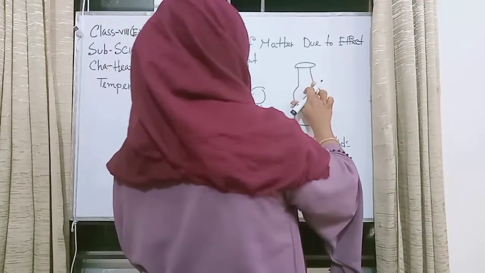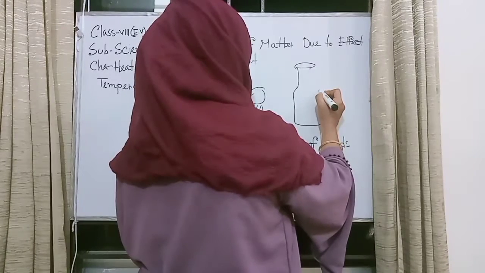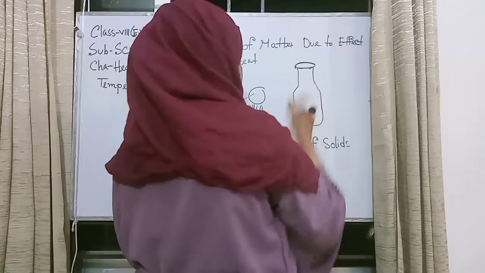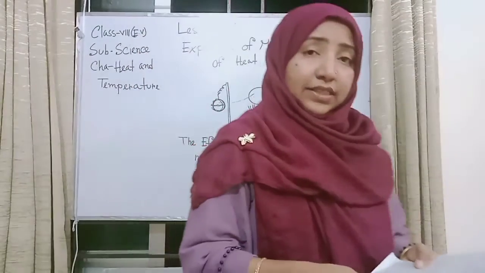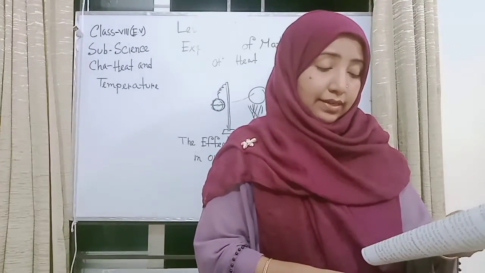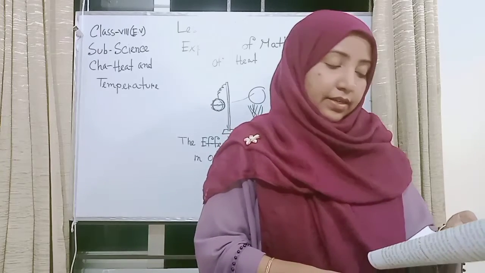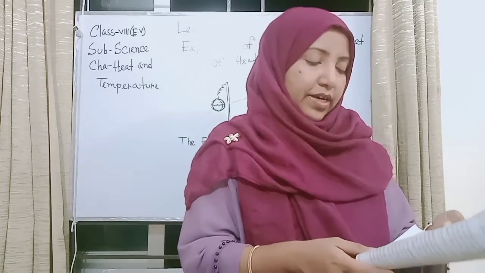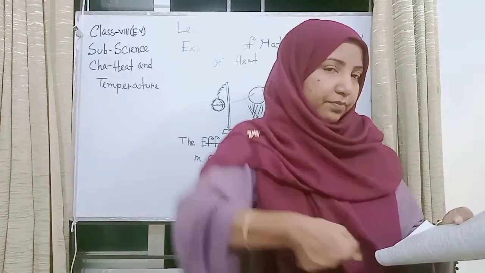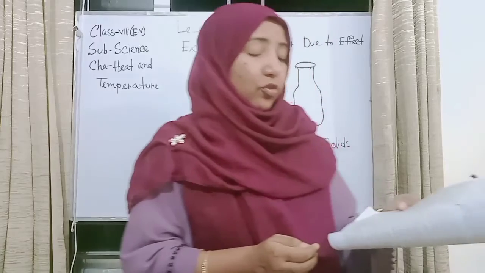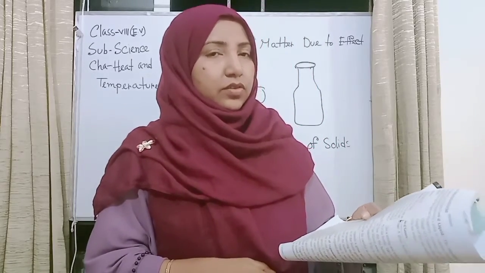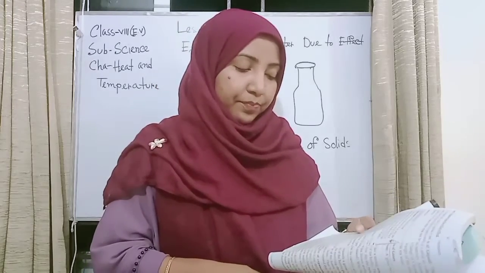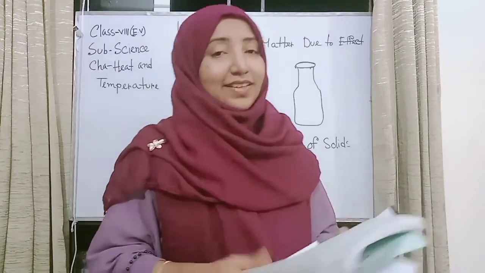In a sauce or juice bottle, the neck is also a metal structure. Again, the neck of the bottle is heated, and then it is opened so easily by twisting. Why does the neck open so easily then? Because due to heat, the metallic neck expands and opens up. So it opens so easily then.